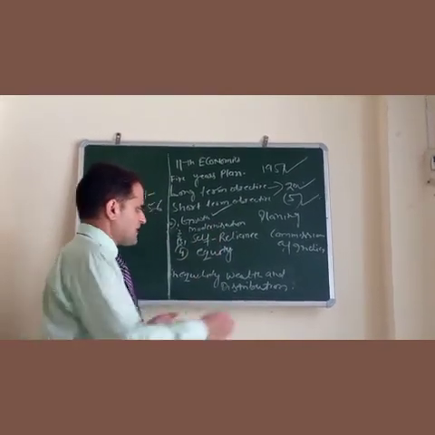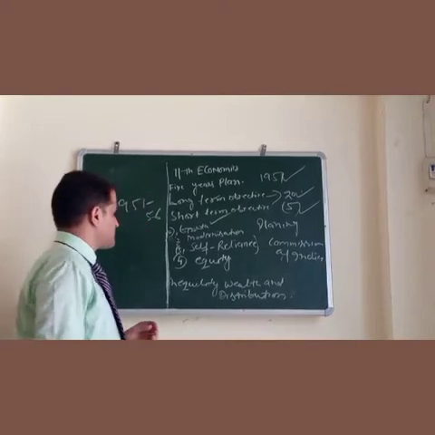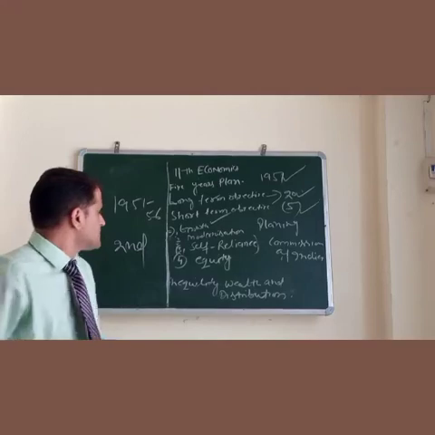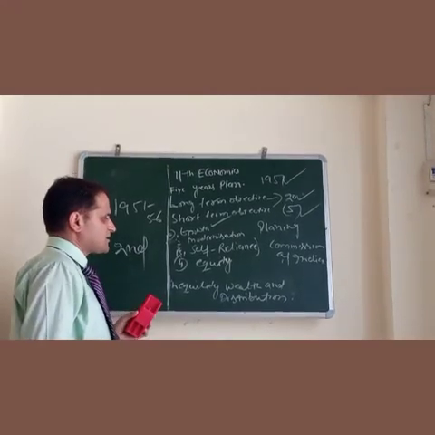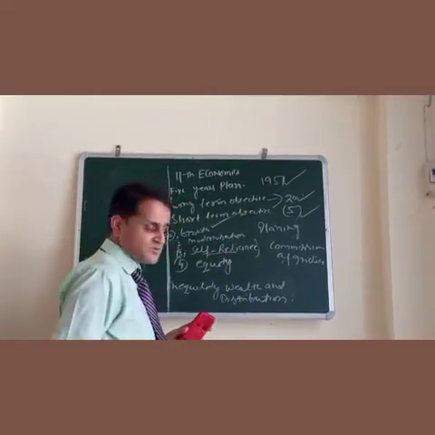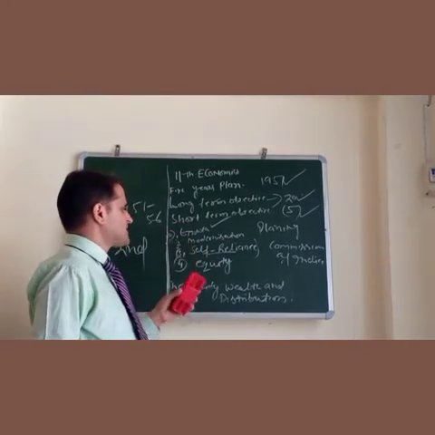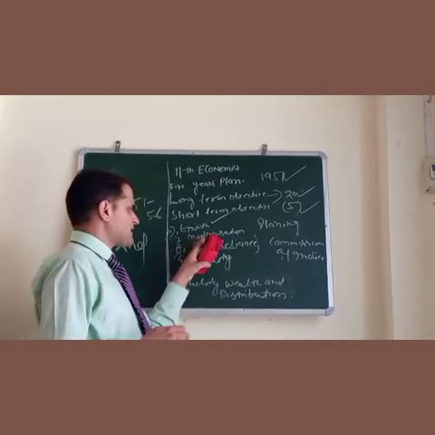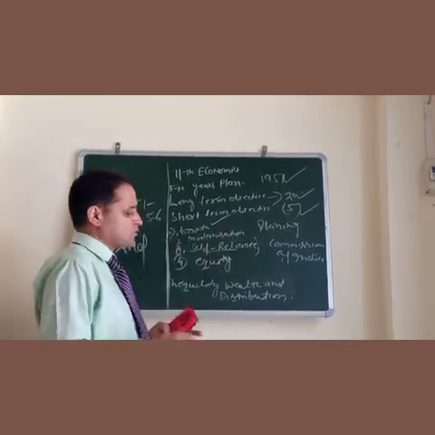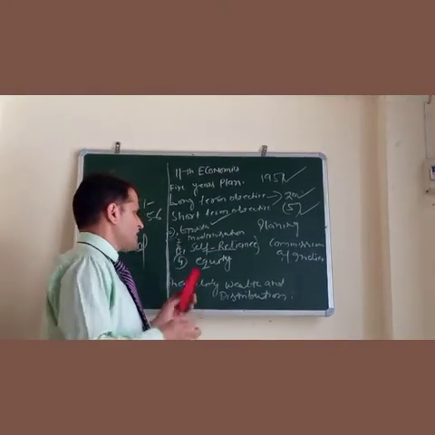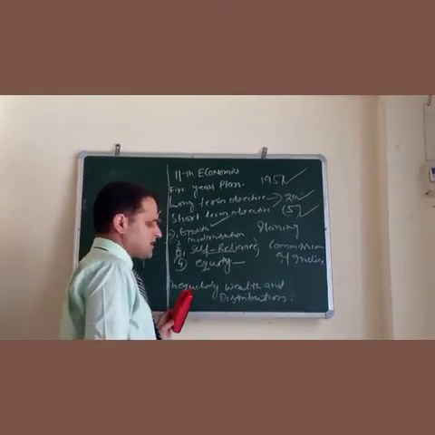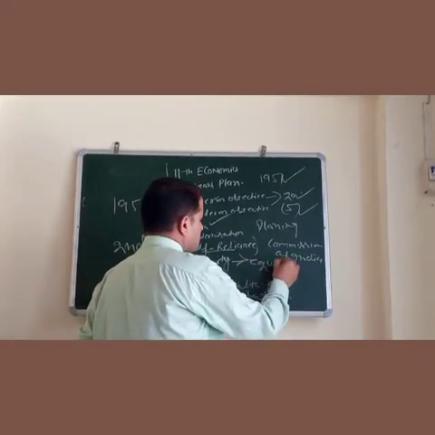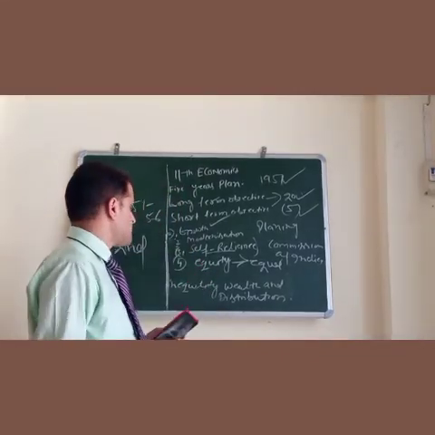Self-reliance means, as we know, we are the second largest populated country in the world after China. So being the second largest populated country, we need self-reliance in food grain also, right? We need to export the things, whatever surplus, not to import more. So that's why our target was to be self-reliant, at least in food grain or consumer goods, right? Equity means that unequal distribution of income should not be there. Everyone should get equal rights, equal wealth. That was the target. That was the long-term objectives of the economy.